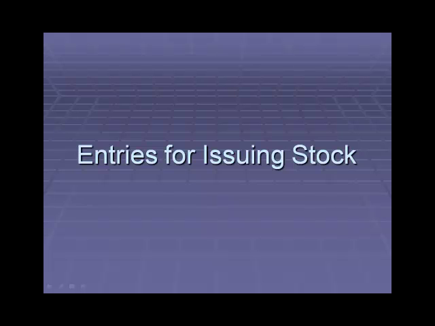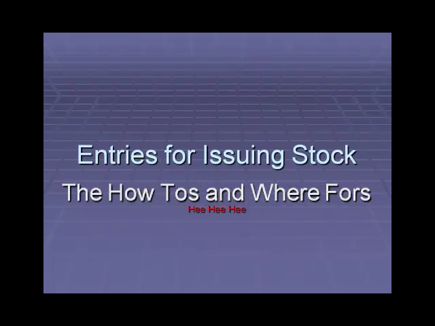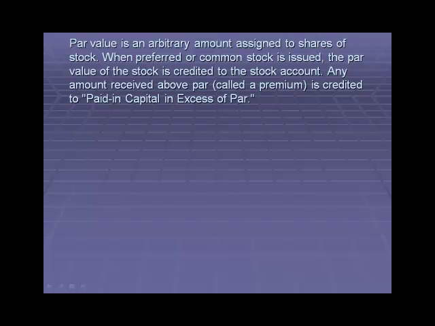This video will demonstrate the journal entries for issuing stock, the how-tos and the wherefores. Par value is an arbitrary amount assigned to shares of stock. When preferred or common stock is issued, the par value of the stock is credited to the stock account. Any amount received above par, called a premium, is credited to paid-in capital in excess of par.